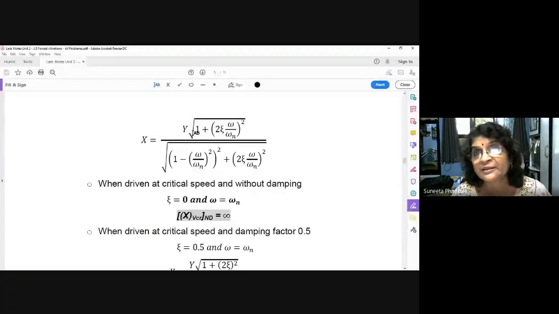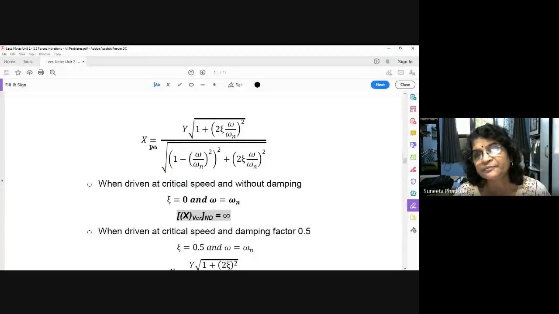So this is 1 minus 1, 0. So 0 plus 0. So this is 1 upon 0. What is 1 upon 0? It is infinity. In the curves we have also seen that at resonance with no damping, the amplitude is infinity. The same has been proved here. When omega upon omega n is equal to 1, that is the resonant condition, and you don't provide any damping, that is zeta is equal to 0, your amplitude must be infinity, and this is coming 1 upon 0, infinity.